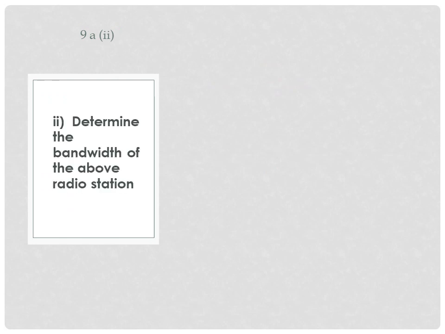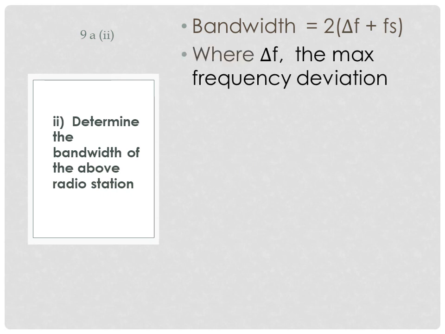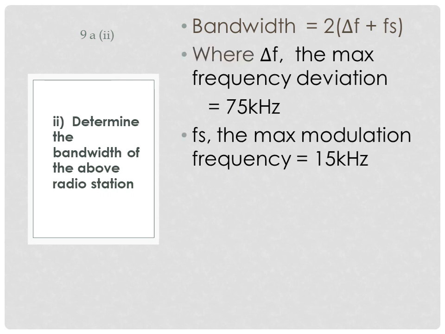9A Roman 2. Determine the bandwidth of the above radio station. The bandwidth is the sum of the maximum frequency deviation and the maximum modulation frequency, multiplied by 2.